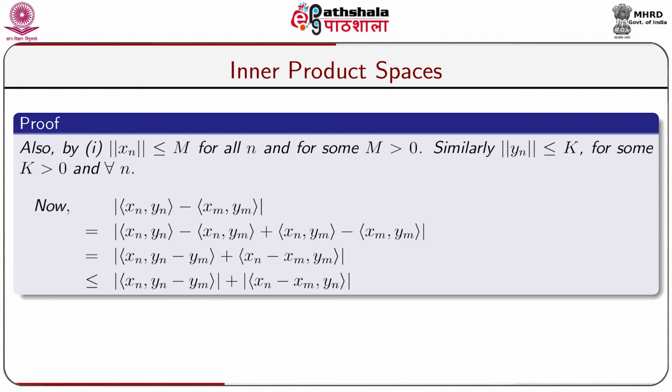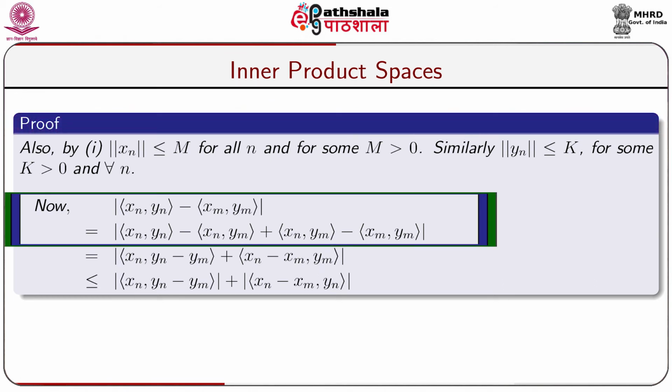Also, by 1, norm of xn is less than or equal to m for all n and for some m greater than 0. Similarly, norm of yn is less than or equal to k for some k greater than 0 and for all n.